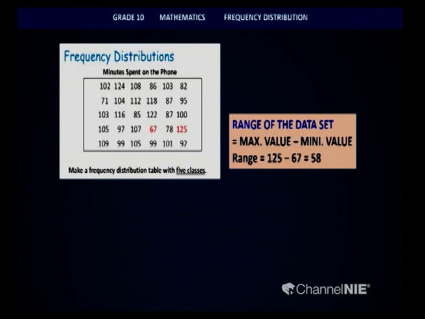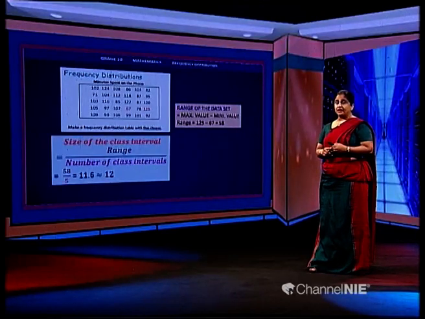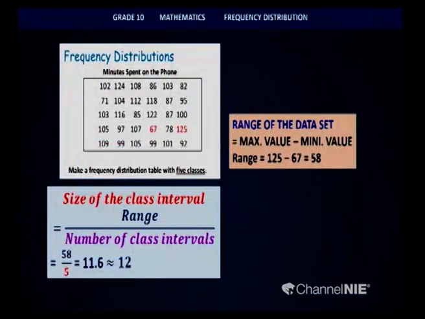After identifying the range, we have to identify how many classes we have to make. The question says 5 classes. Let us separate this into 5 classes. To do that, I am going to use a simple formula. On the screen you can see the size of the class interval is equal to the range divided by the number of class intervals. So the range here is 58. Since we want 5 class intervals, we divide this by 5. So the answer you obtain is closer to 12, which means the class intervals that you prepare here should have a size of 12.